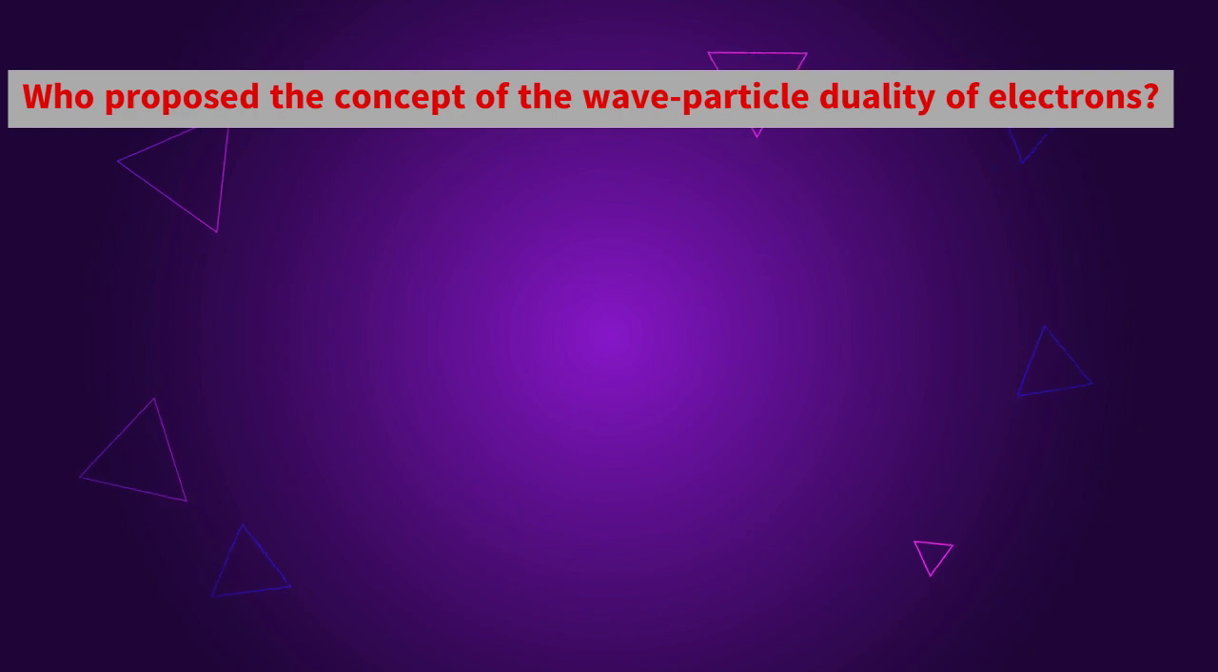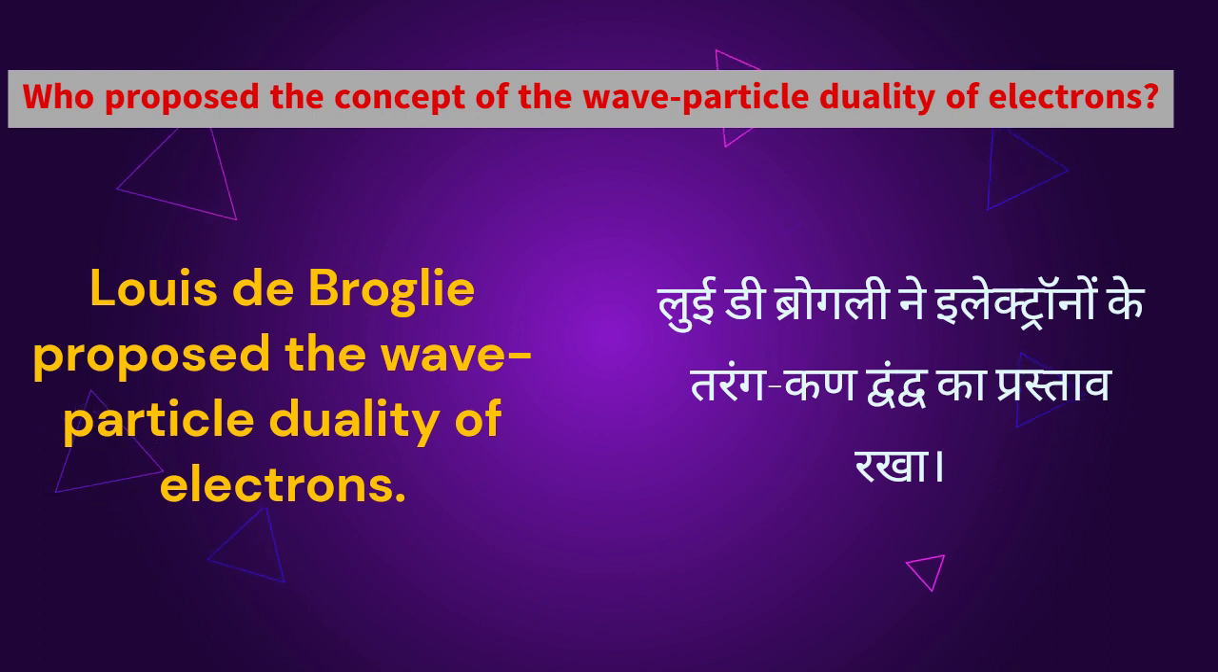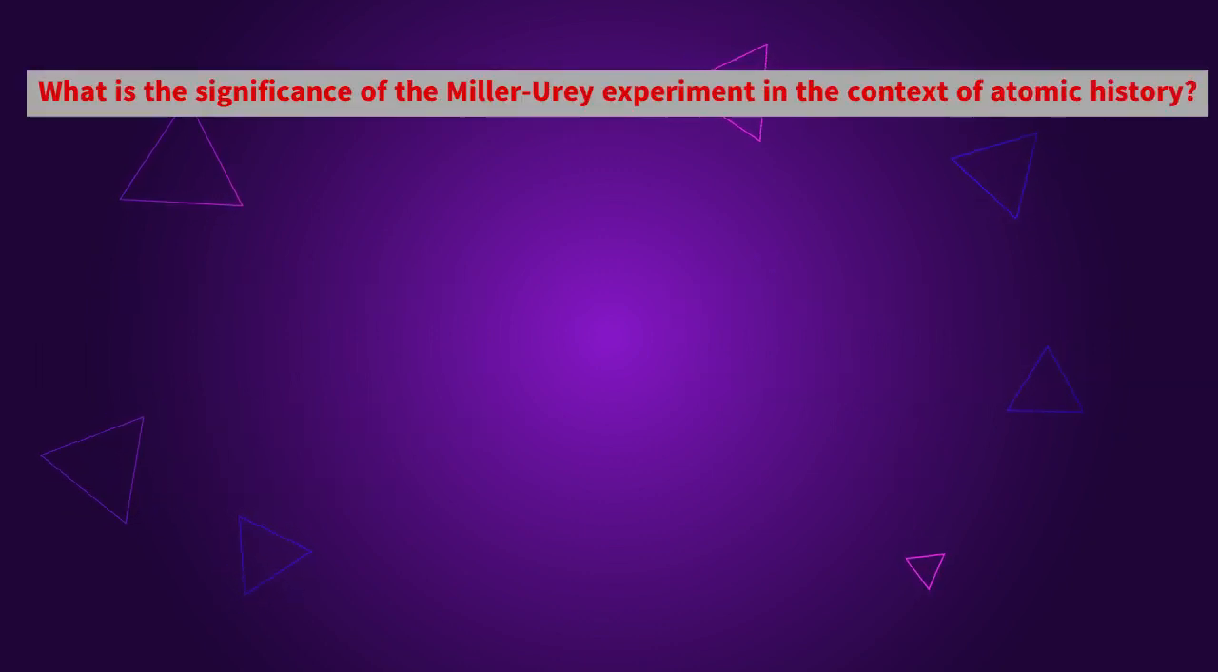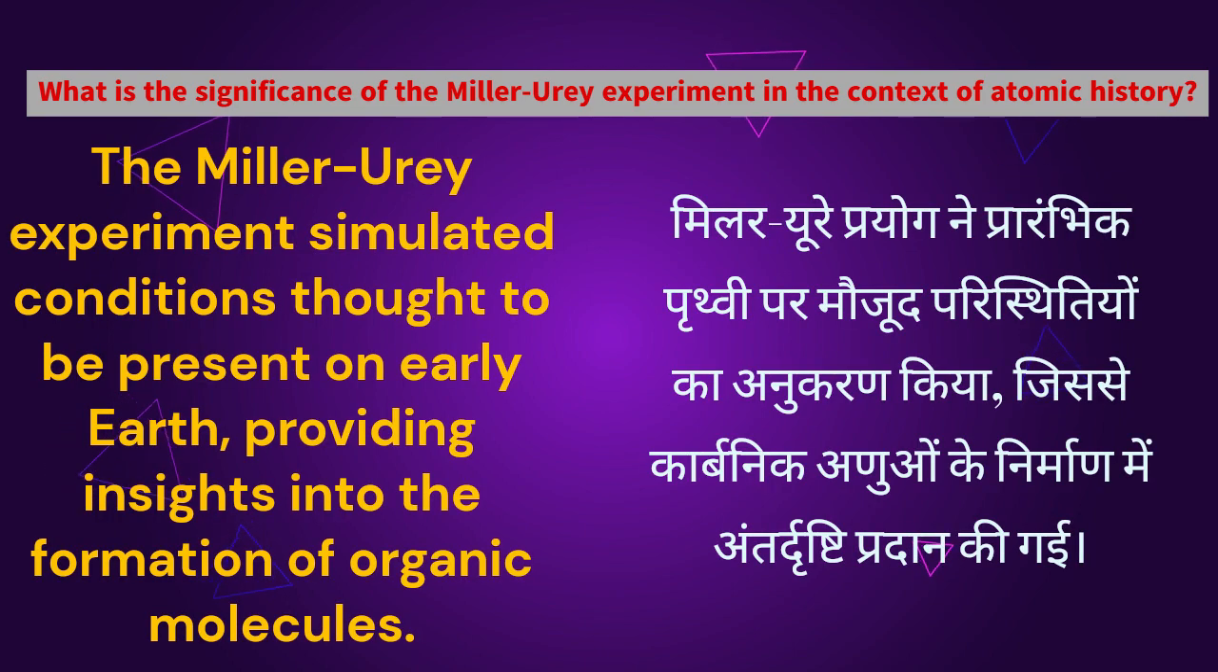Who proposed the concept of the wave-particle duality of electrons? Louis de Broglie proposed the wave-particle duality of electrons. What is the significance of the Miller-Urey experiment in the context of atomic history? The Miller-Urey experiment simulated conditions thought to be present on early Earth, providing insights into the formation of organic molecules.